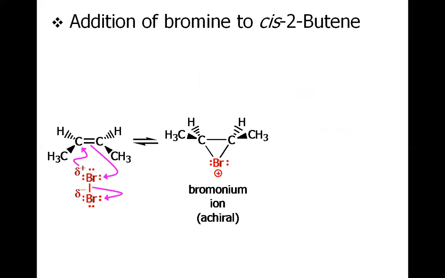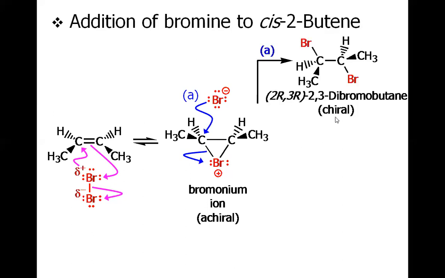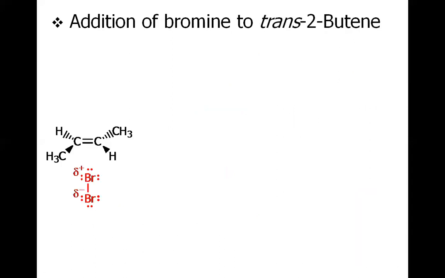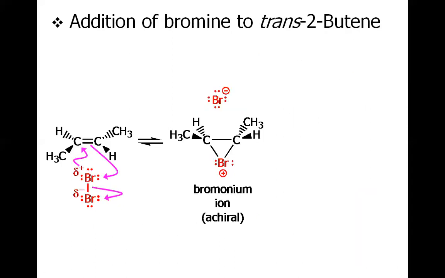Again, this is another mechanism that how cis-2-butene has added the bromine across its double bond. The first step is the bromonium ion formation, and then the bromide ion will attack from behind the bromonium ion. You could see in the blue arrows, and overall there is a delivery of bromine from the opposite side of the bromonium ion. And now there are two possibilities, but both possibilities will give the same product with opposite enantiomers. Same is the case for trans.